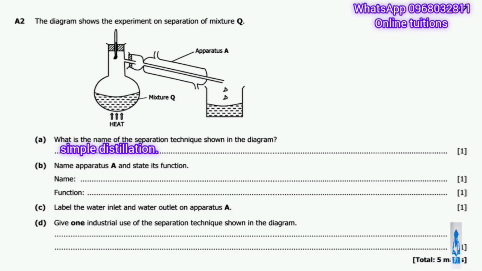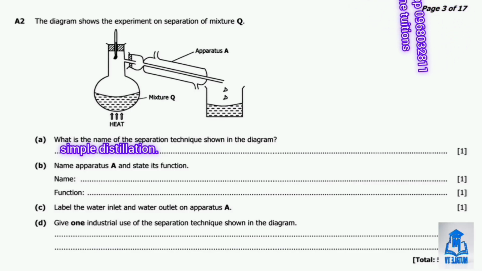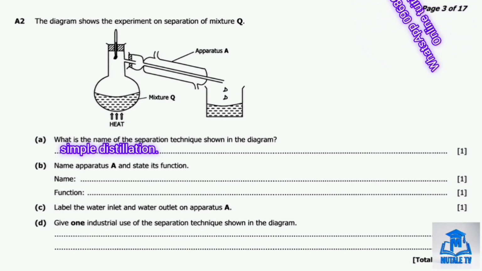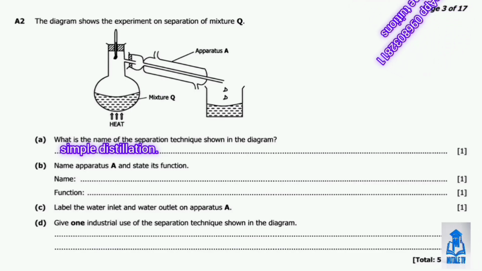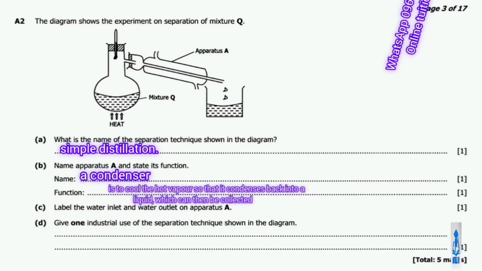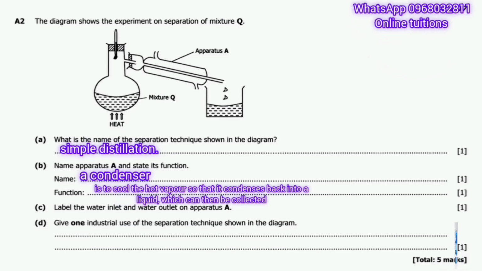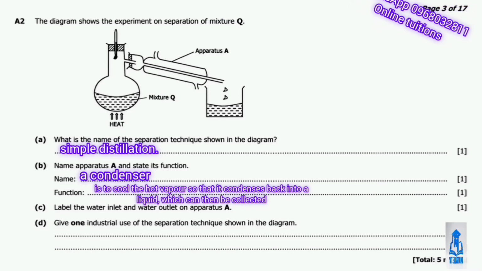So that's the answer. The setup there shows what? A simple distillation. Okay, moving on to part B. So part B asks us to name the apparatus A and state its function. So the apparatus A, the piece with the water flowing through it, is called a condenser, and its function is to cool the hot vapor so that it condenses back into a liquid, which can then be collected.